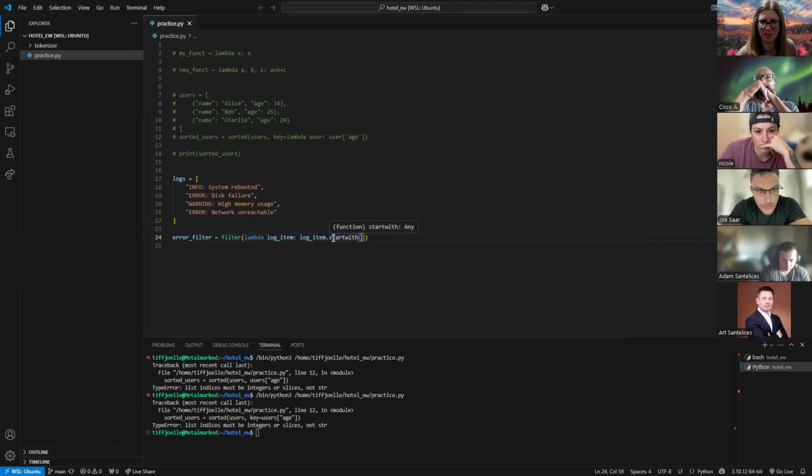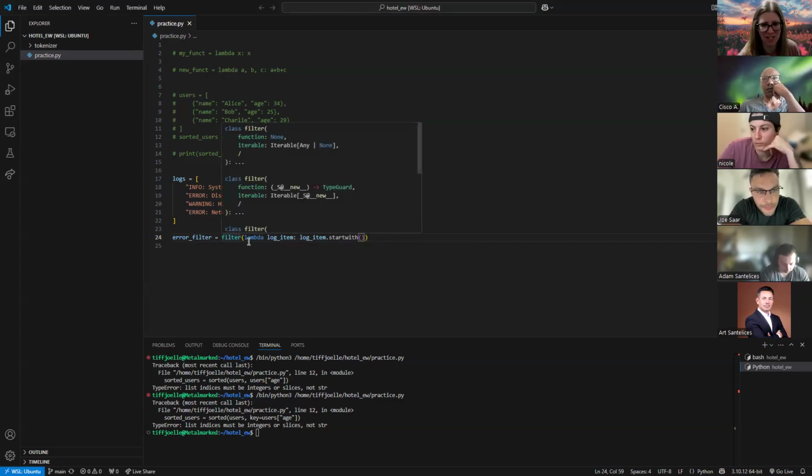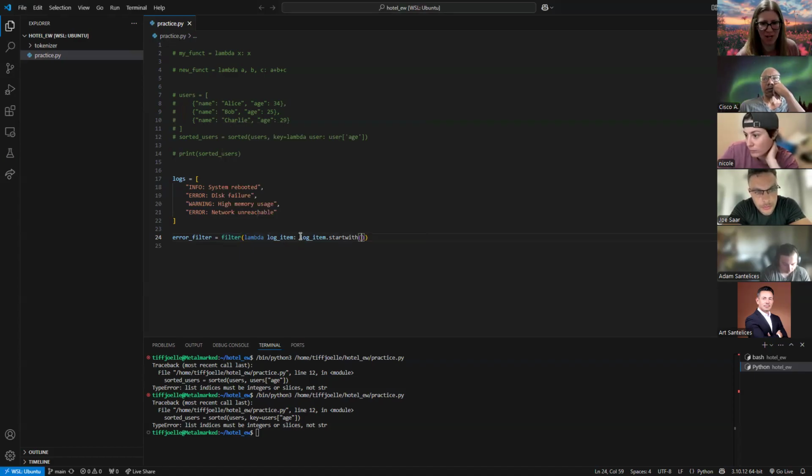Won't let me. This is a thing. This is called a method. It's something that transforms or works on what we've done here. Have we learned about these? Doing the dot something. Okay, so this works a little different than our filter. Our filter takes in arguments, but this kind of function gets tagged on the end of something and manipulates this item right here. So there's such a thing as starts with, which is handy.